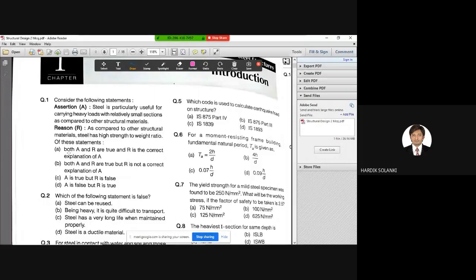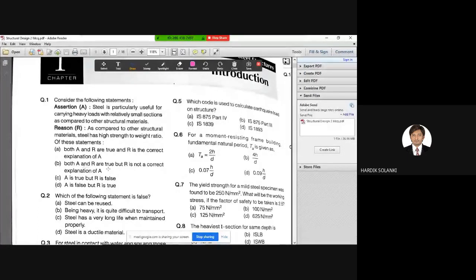First option. I hope you have this PDF, so you can refer back to it also. First option is both A and R are true, and R is a correct explanation of A. What is A and R? First of all, let us understand what A and R are. A is a statement given, and R is a reason given for that statement to be true or false. First option is both A and R are true, and R is a correct explanation of A.